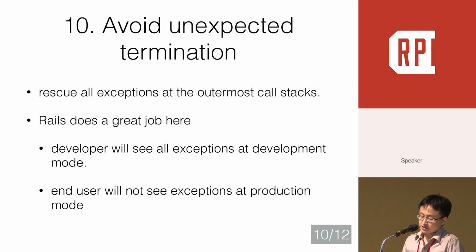This strategy says you should rescue all exceptions at the outermost code stack, so the end user will see a nice termination. I think Rails already did a great job here. It provides a detailed backtrace in development mode, and it provides an error page to the end user in production mode.